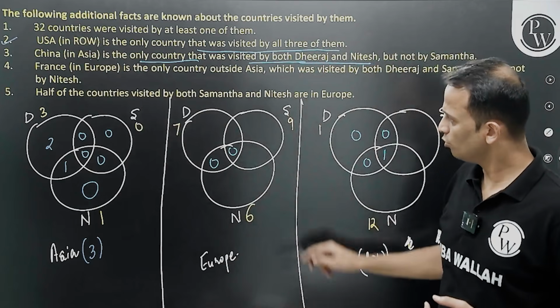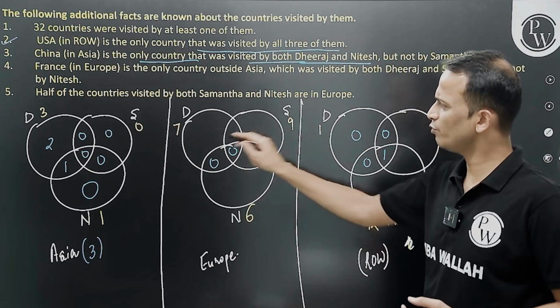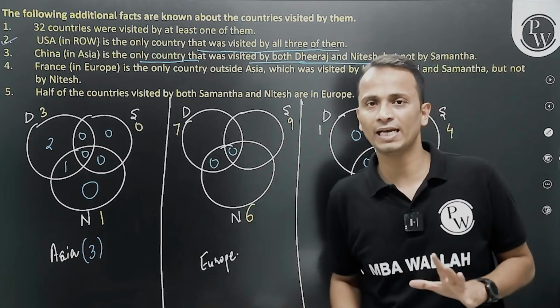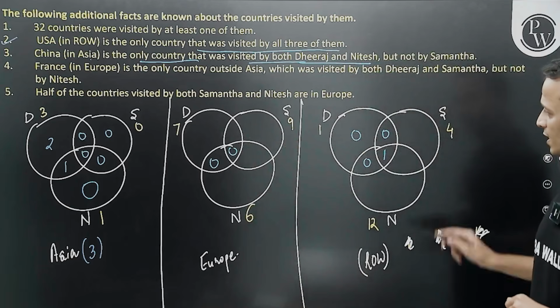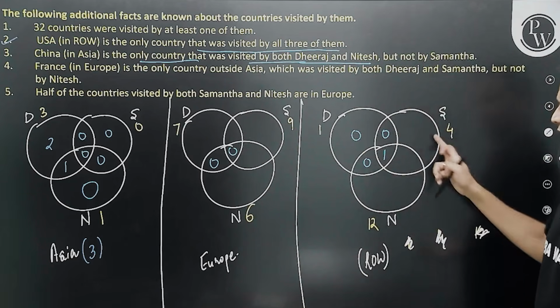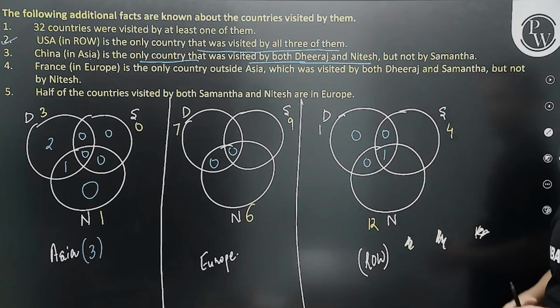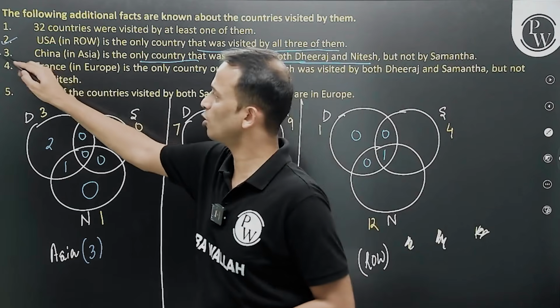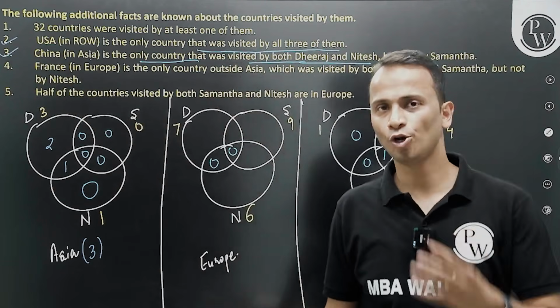After filling this 0, I cannot do anything with any of the other remaining values in the second Venn diagram of Europe. In the third Venn diagram of rest of world, already this value was filled. I'm still left with these 3 numbers, which can be anything. So the third point is also taken completely. I'll move on to the fourth point.